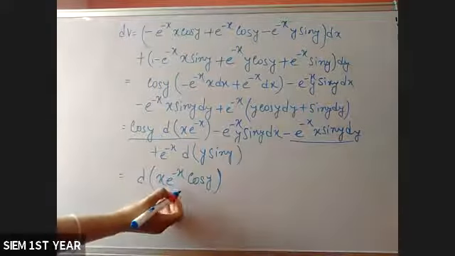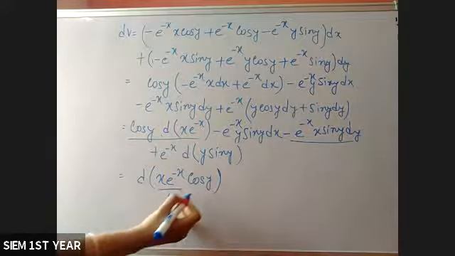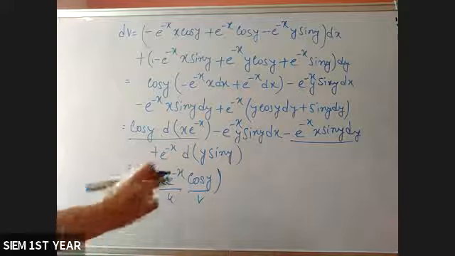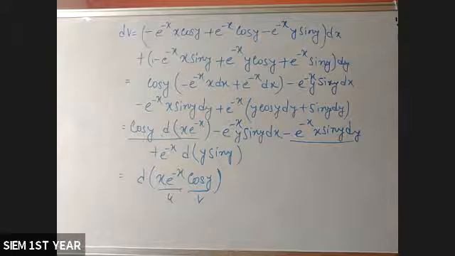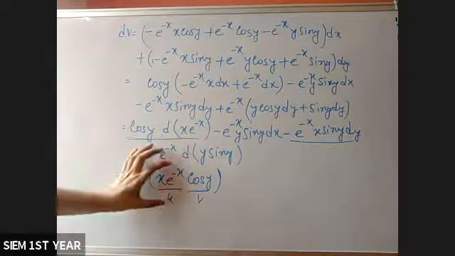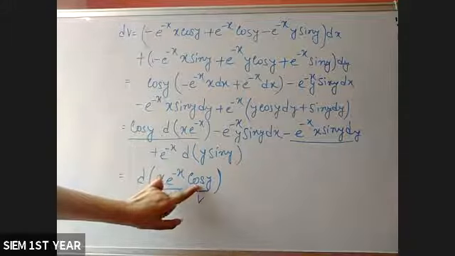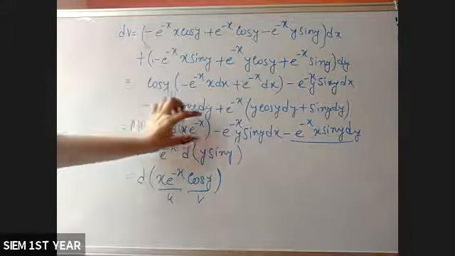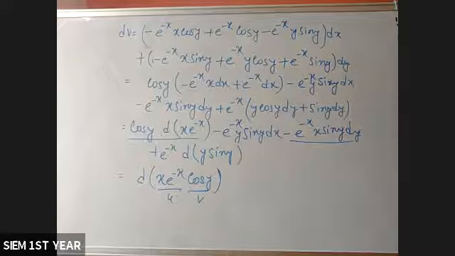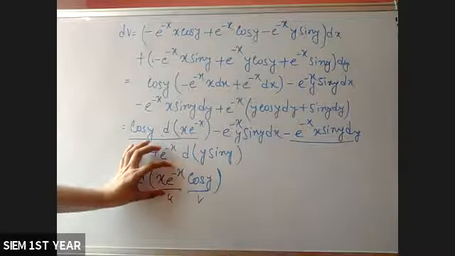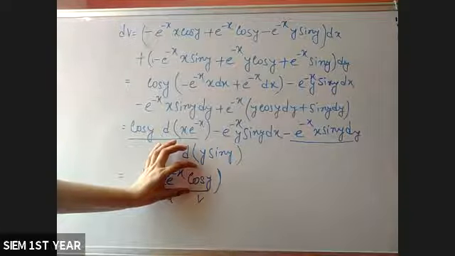Okay. Now, this is suppose your u, this is suppose your v. You are using the multiplication rule. So first, you have to consider the derivative of u, and cos y is constant. So cos y into derivative of x e to the power minus x. Again, now x e to the power minus x is constant, and you have to consider the derivative of cos y.